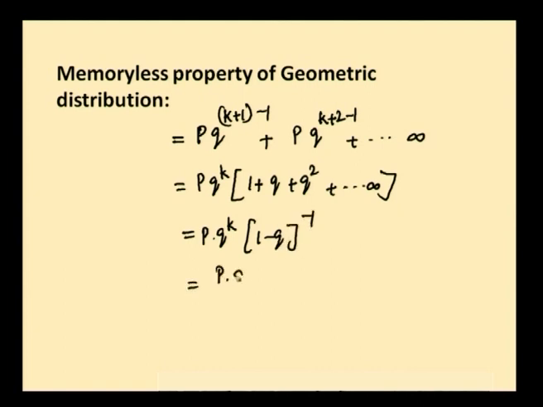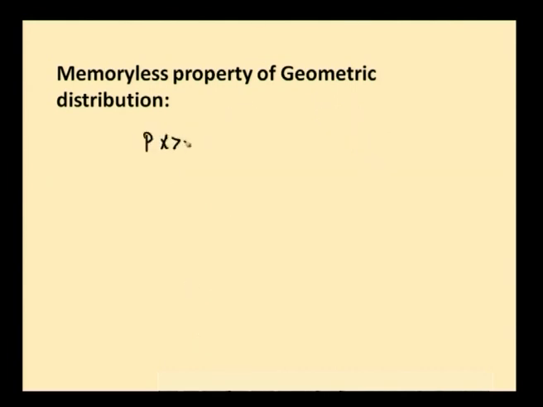So, p q power k by 1 minus q, but what is 1 minus q? It is p. So, p q power k by p, p gets cancelled, you have only q power k. So, what have we achieved? We have just found out p of x greater than k is equal to q power k. We are going to utilize this for proving the memoryless property.